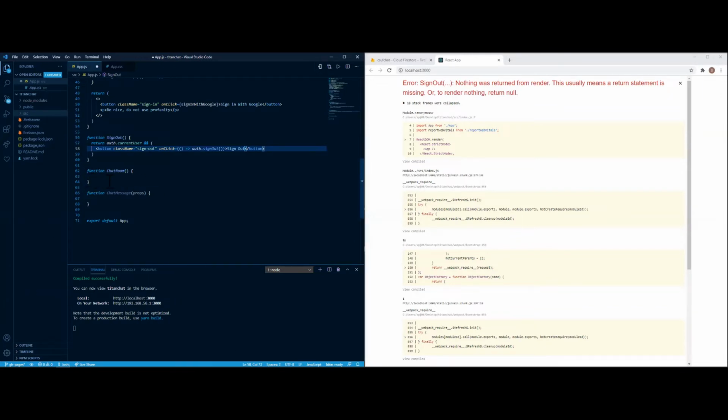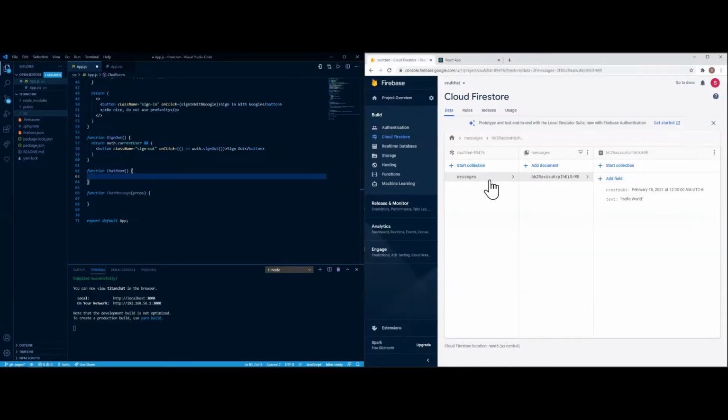So for the chat room portion, we're going to need the message reference. What I mean by the reference portion is that it's going to be referencing the Cloud Firestore, so here in messages, the collection, then messages and documents, where it just shows the message itself. So I'm going to create a reference for that.